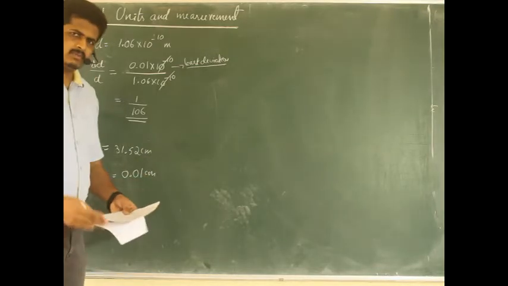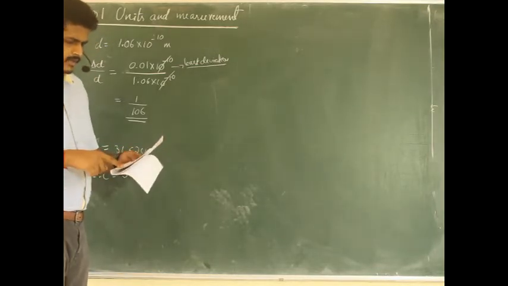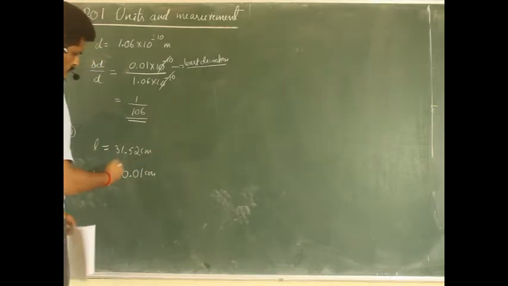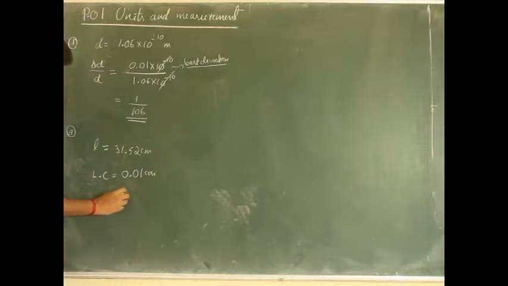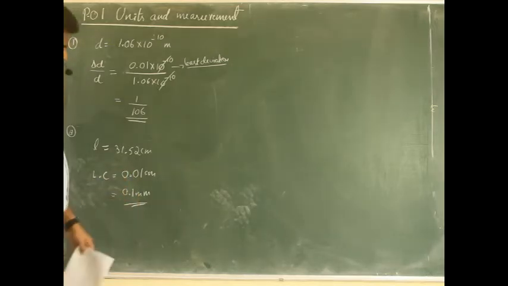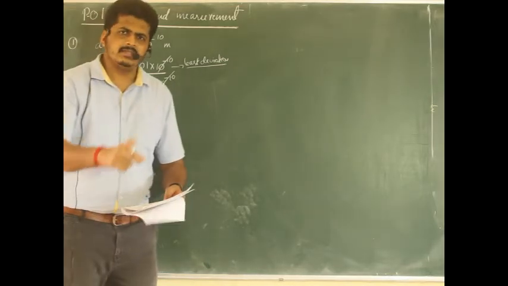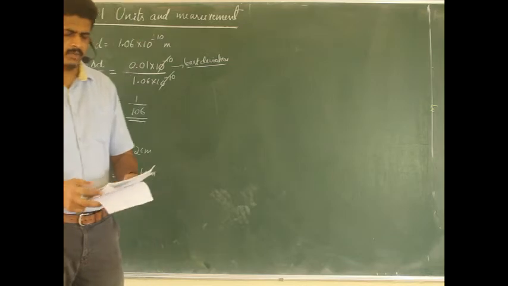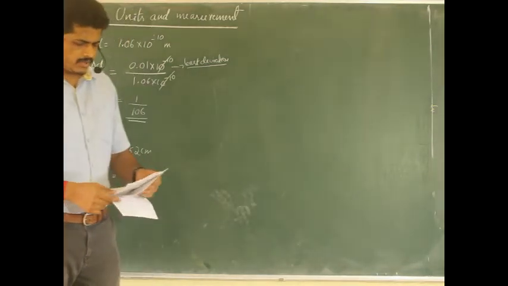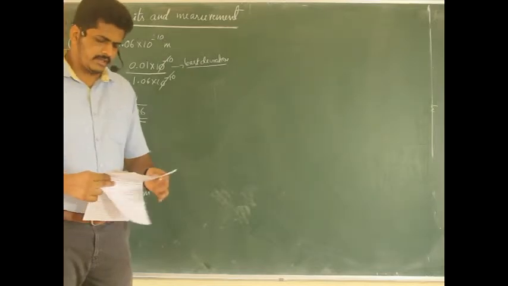So our answer should be 0.01 centimeter, but none of the options is suitable. So what I do, I'll just show this one in some other term. What is that? 0.01 centimeter also can be written as 0.1 millimeter, correct? So 0.1 millimeter. So let us check whether the option is present there. Yes, third option, that is 0.1 millimeter. So that is about the second question.